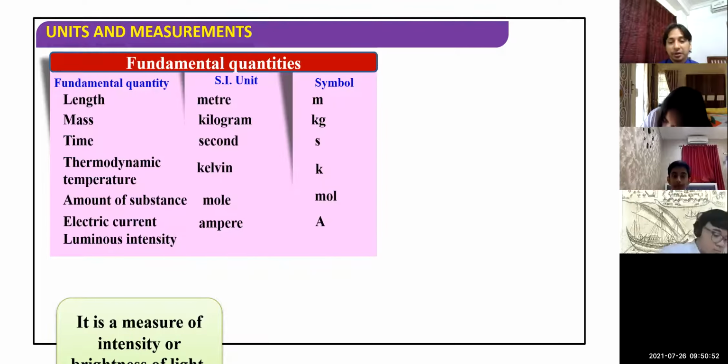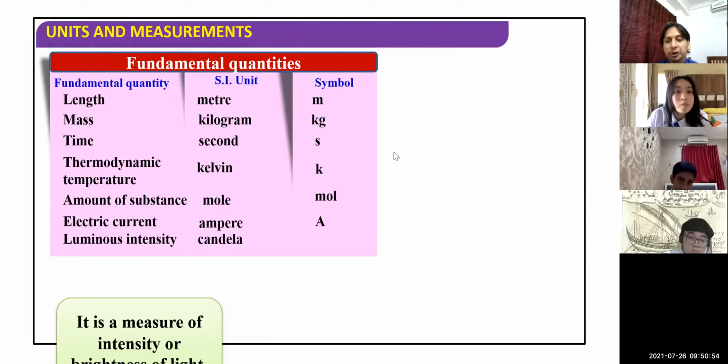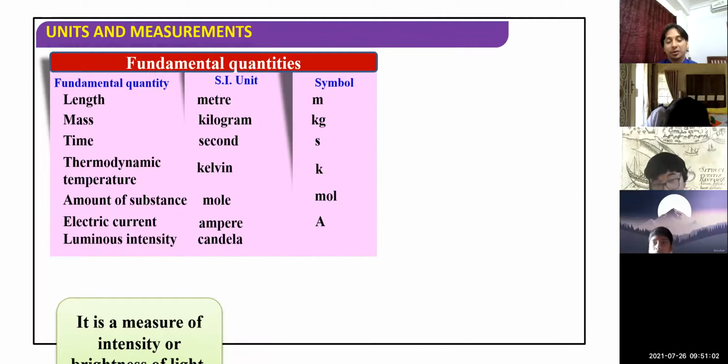Luminous intensity is related to brightness. Just as you can increase or decrease the brightness of your mobile phone, similarly luminous intensity is related to the brightness of any object. Unit is candela, CD. Even this term, luminous intensity, you won't find anywhere in grade 9 and grade 10. In higher classes, you can find the use of luminous intensity from grade 11 onwards. You may note down this table of fundamental quantities, children.